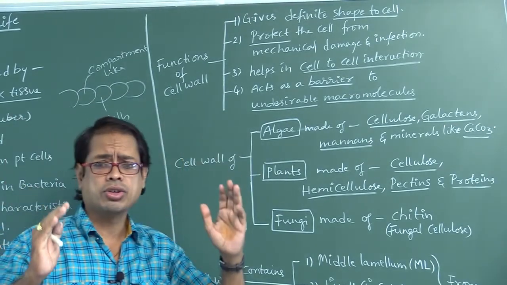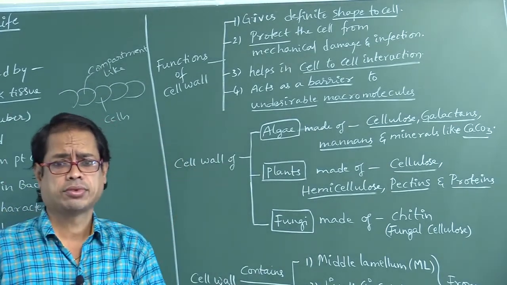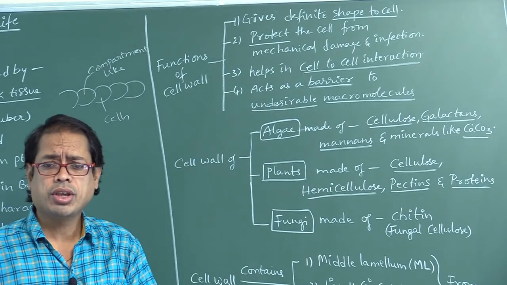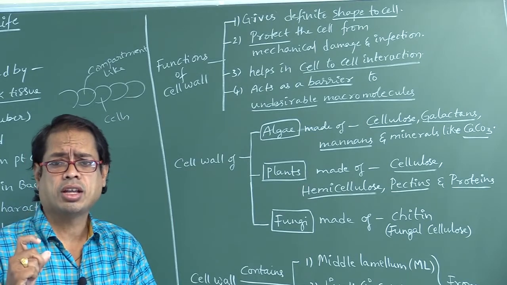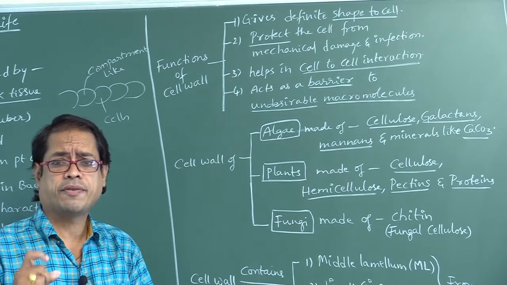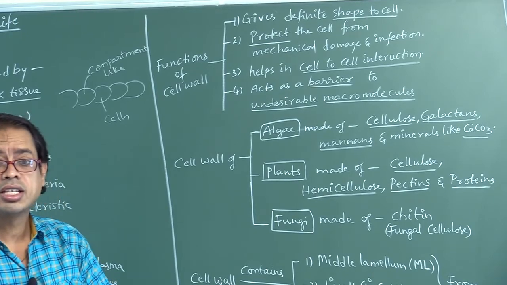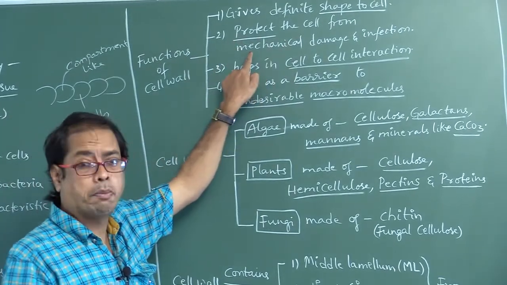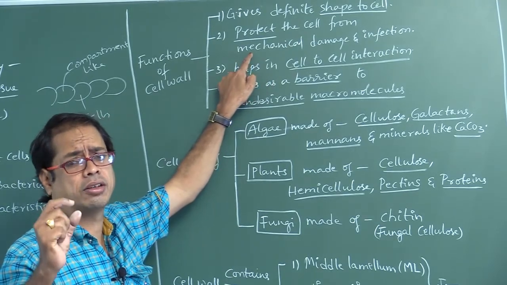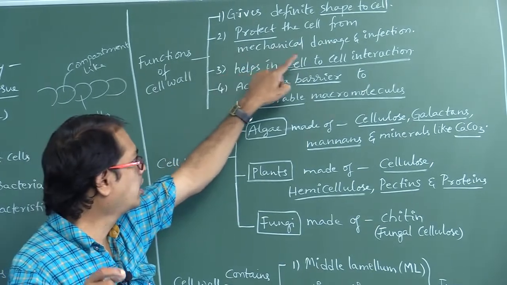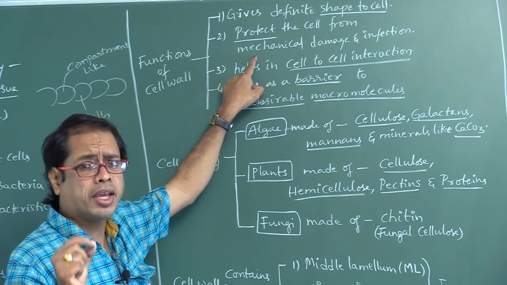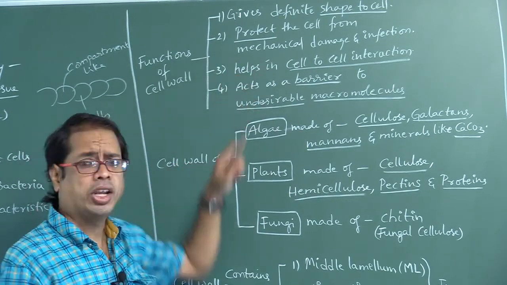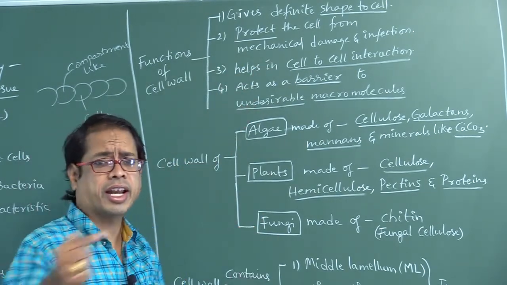It gives definite shape to the cell. So which layer or which structure gives definite shape to the cell? That is cell wall. Next, it protects the cell from mechanical damage and infection. Next, it helps in cell interaction.